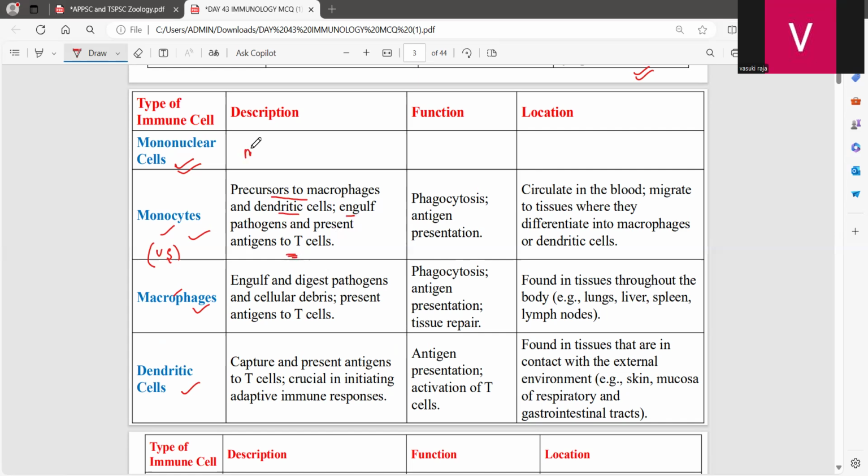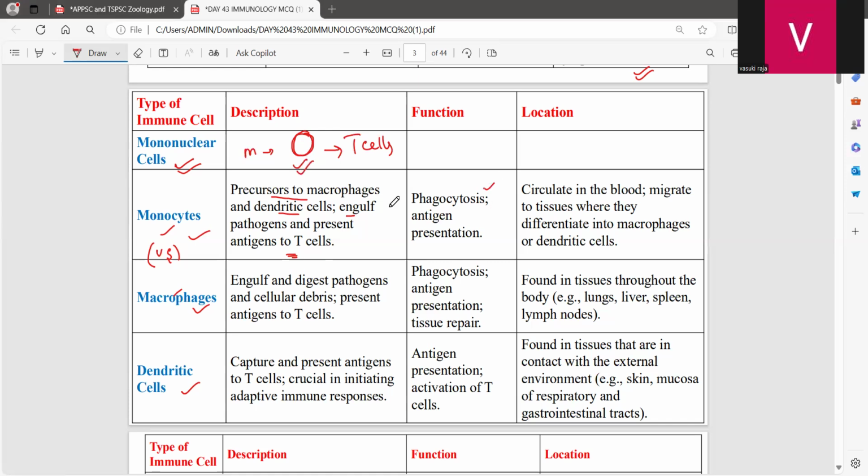Okay, so monocyte is the one going to entrap the pathogen, and they are going to give this pathogen to which cell? T cell. This is what happening in the monocytes. Okay. And what is their function? Yes, very good. Monocytes are further developed as the macrophage. Very good. And also you should know what is the function of the monocytes? It is involving in what process?